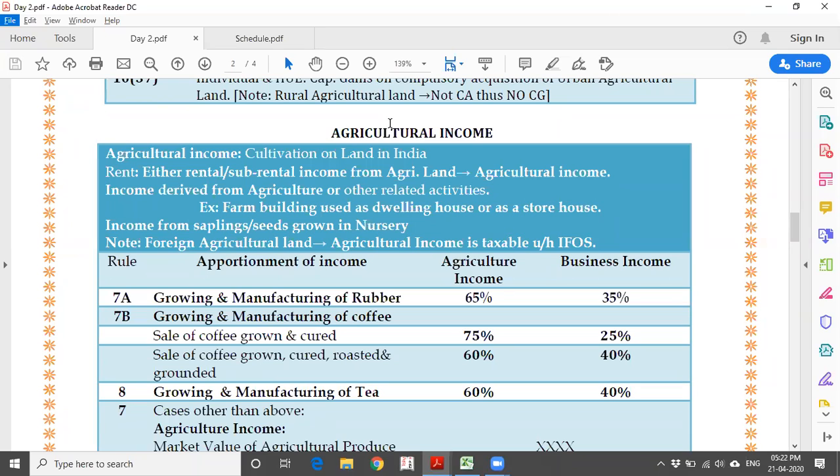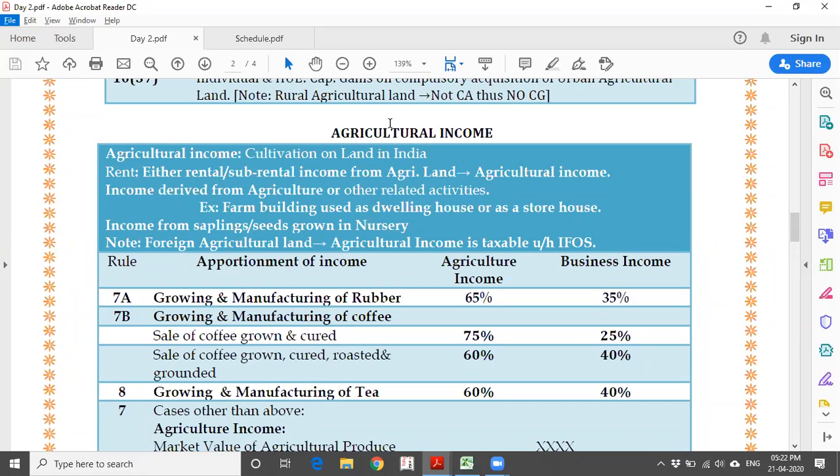And say for example, a nursery is maintained by someone. Their intention is not to cultivate and get the crop out of it, but to sell the saplings themselves, or out of the crop, if they get any seeds, they are going to sell them. So even then, a nursery, whatever is maintained, is also considered agriculture income itself. To promote agriculture, this is very much required, so they have included this also.